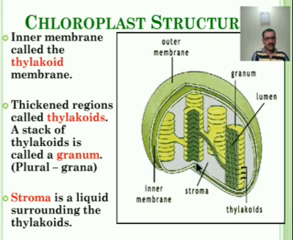One stack or one granum is attached to another granum with the intergranular lamellae, also known as the stroma lamellae, and it is also called the frets. This connection is also known as the fret. There may be 40 to 60 grana present per chloroplast.